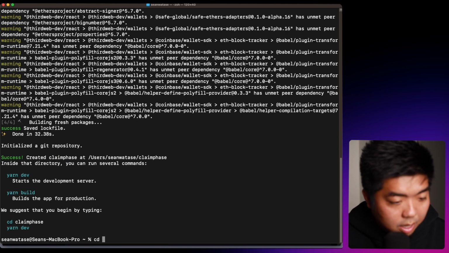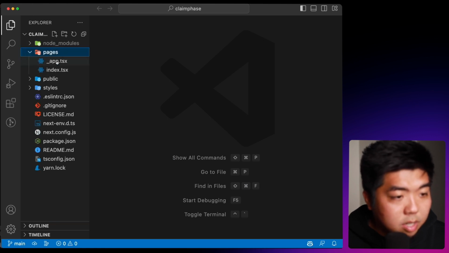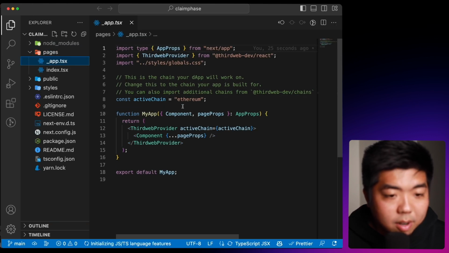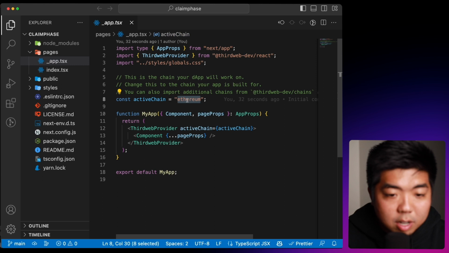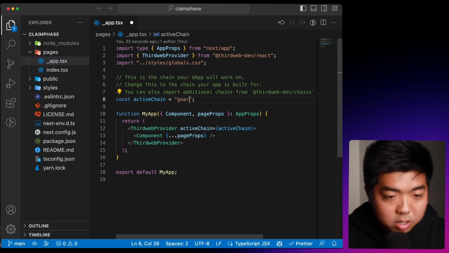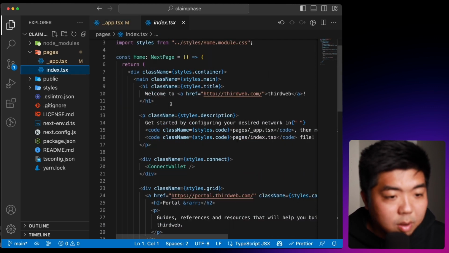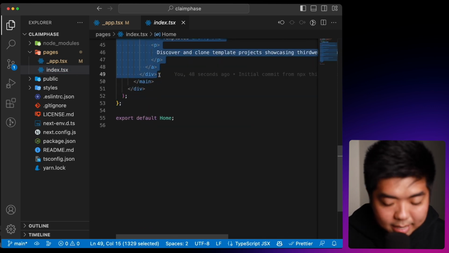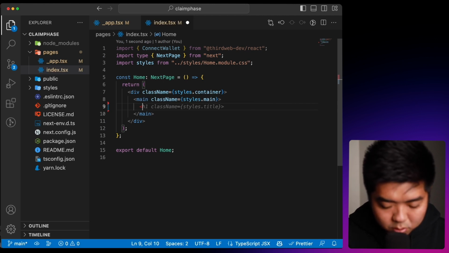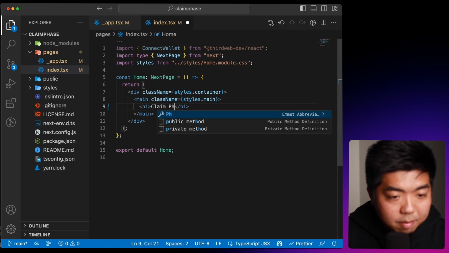And once that's done, we'll change into our claim phase folder here, and we'll open this up in our code editor. Now, what I'm going to do here is under our pages, I'm going to go to the _app.tsx file and this active chain ID. This is the chain ID that we have deployed our contract that we're going to interact with on. I'm going to change this to Goerli because that is where we deployed it. And then under this index.tsx file, we have some templated code right here. I'm just going to get rid of everything that's in between the main tags. We don't need that right now. And then I'm just going to create an h1 header here, and we'll just name this claim phases.